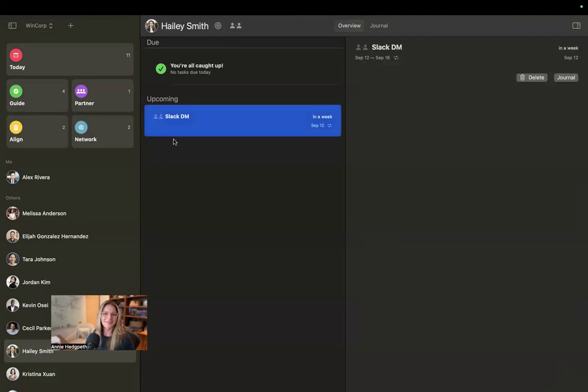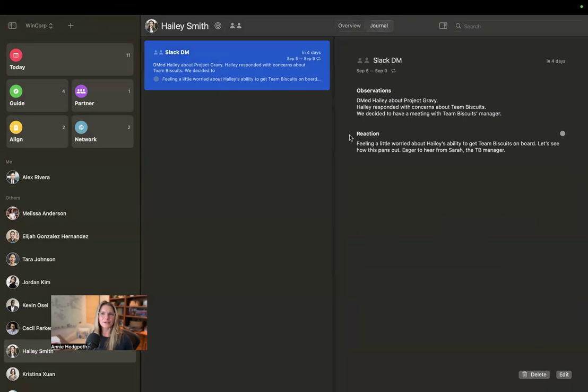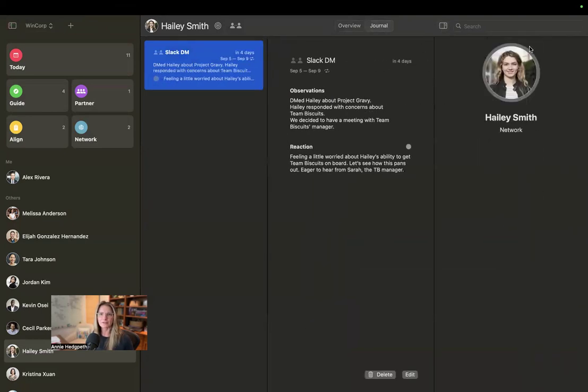Oh, so now I was like, why is it still there? This is the next week one. So we completed that other one. That journal is here. It's neutral, so she's just going to have a gray circle around her. We don't know what our sentiment trend for Haley is just yet. We need more data. All right, so that's our first use case.